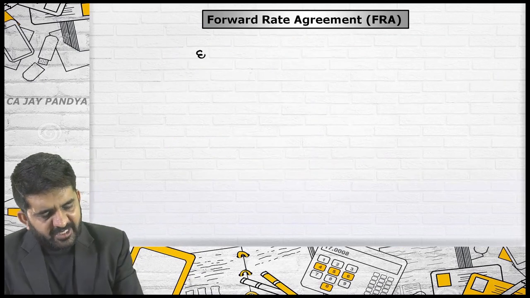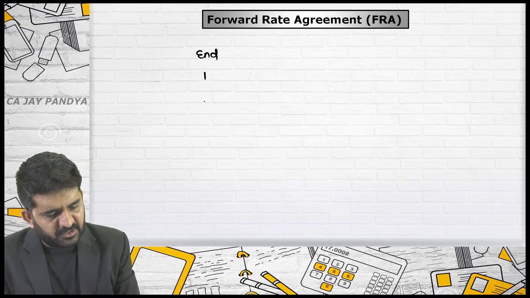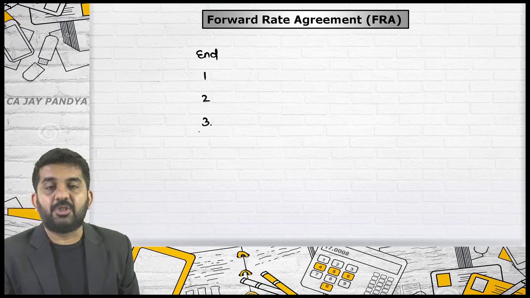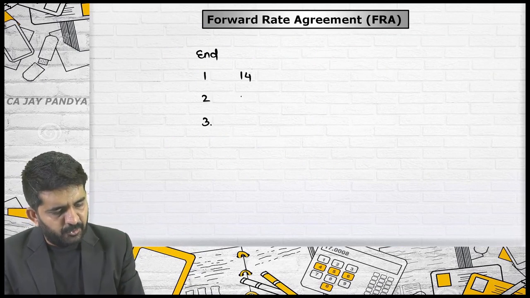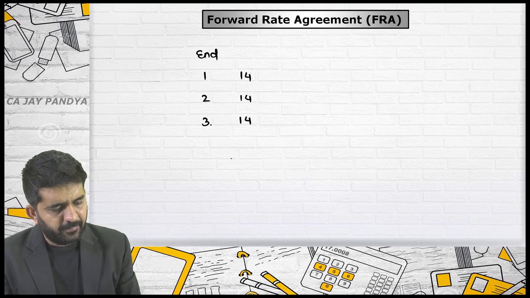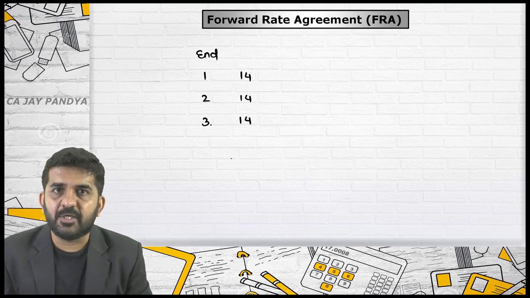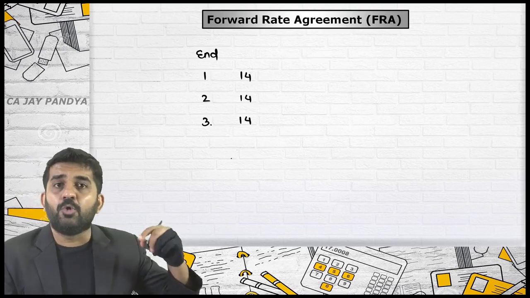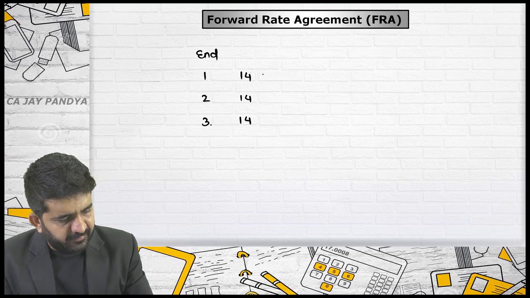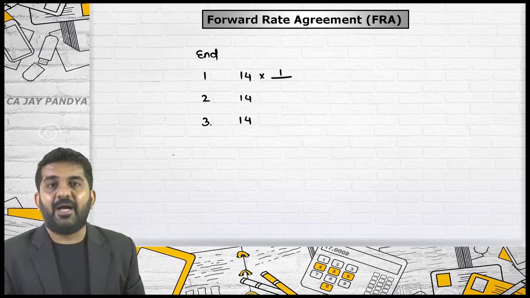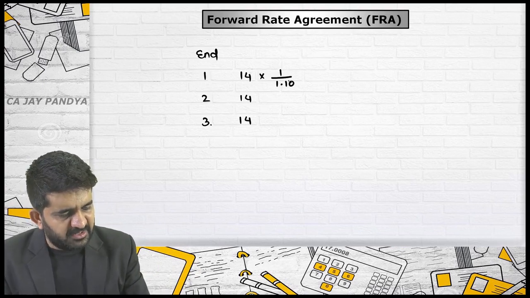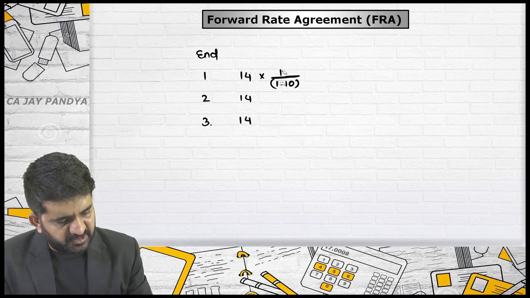So what will be my cash flows at the end of first year, second year and third year? 14 rupees, 14 rupees and 14 rupees. Is it alright? Sir, then how to discount it? Try to concentrate. 1 divided by 1.10, forward rate of first year.